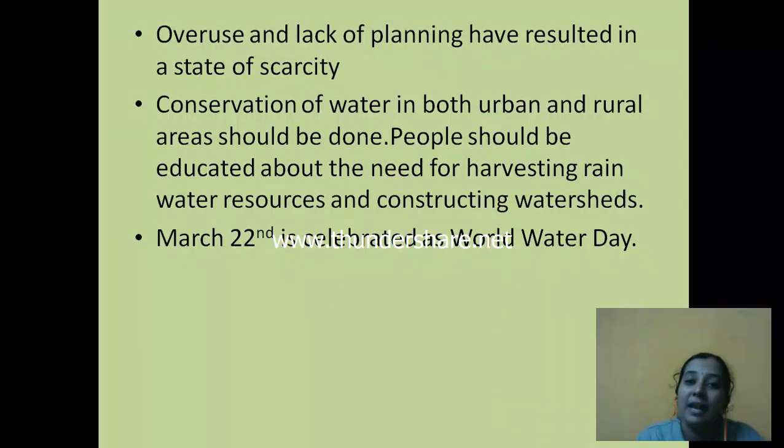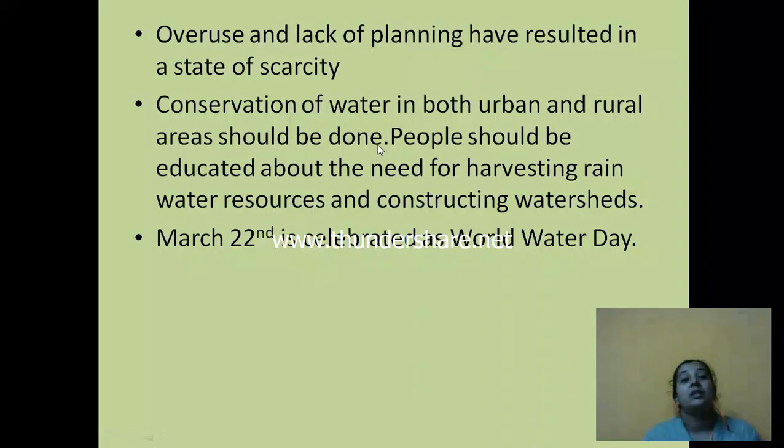Overuse and lack of planning have resulted in a state of scarcity. If you don't plan how to use and how much to use, that will lead to scarcity and there will be no more water. Conservation of water in both urban and rural areas should be done.